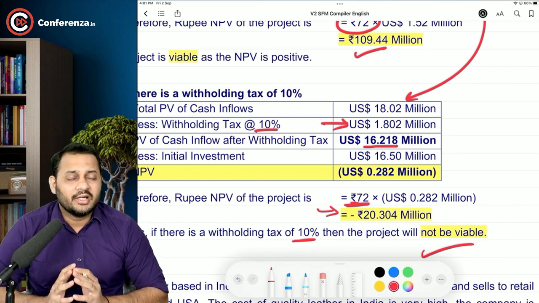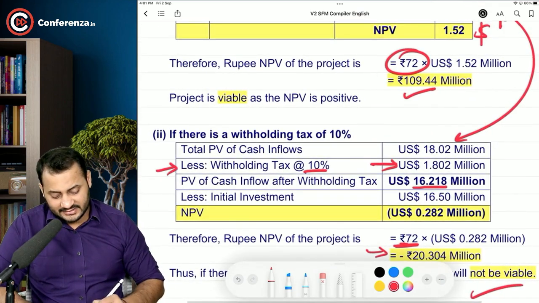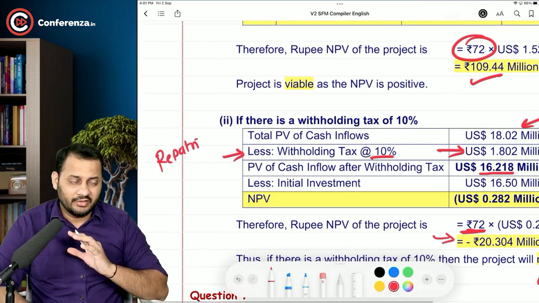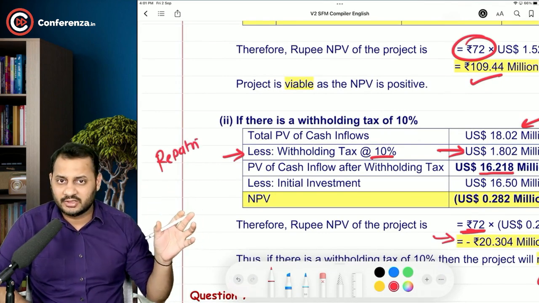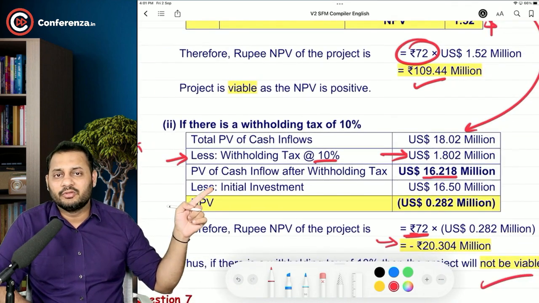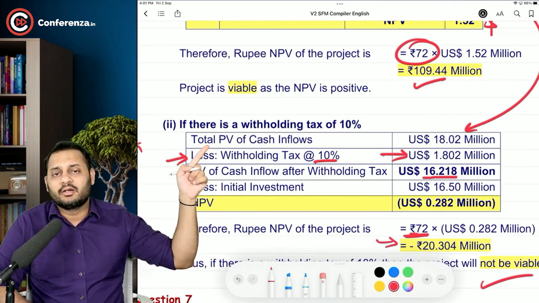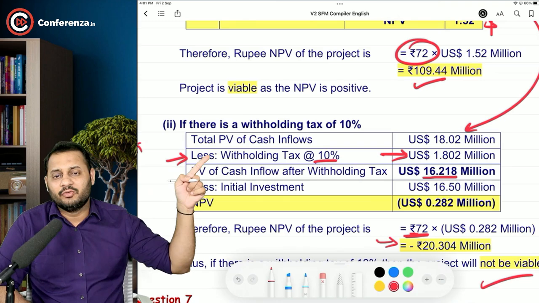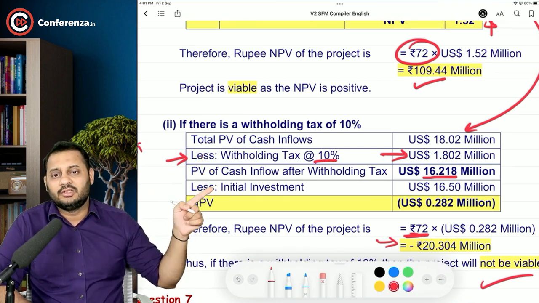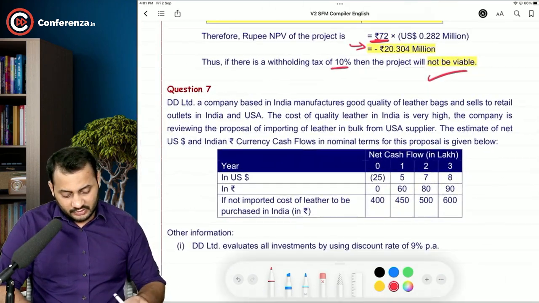How to apply the treatment of withholding tax, sir? Please understand that withholding tax is applied on the repatriation of cash flows, or when we transfer the cash flow from one country to another country. The profits, not the investment. Obviously, TDS will not be applicable on the investment. It will be applicable on the profits that you are bringing back to India. And that's when you will have to pay 10% additional tax, and present value will be this, deduction 16.5, and you have a negative cash flow. So that's what the question was.